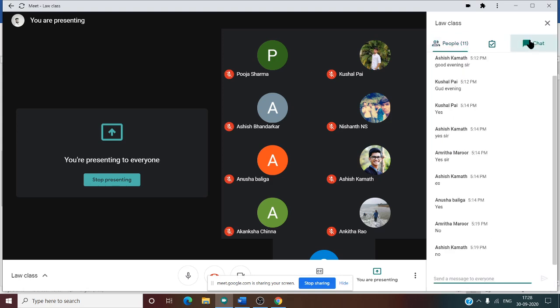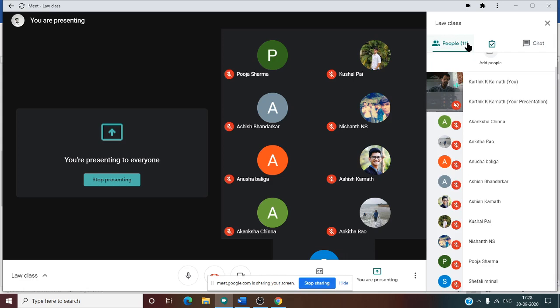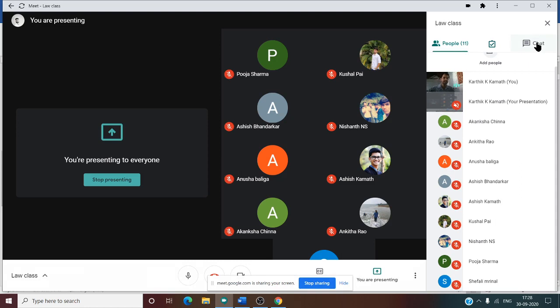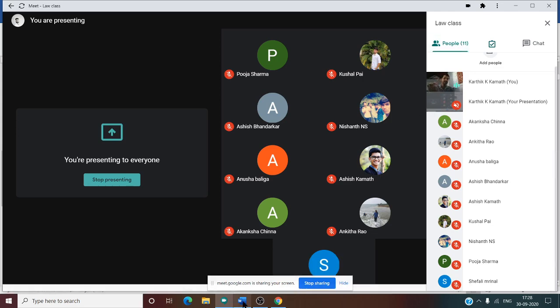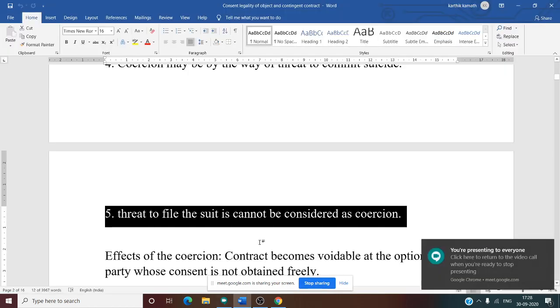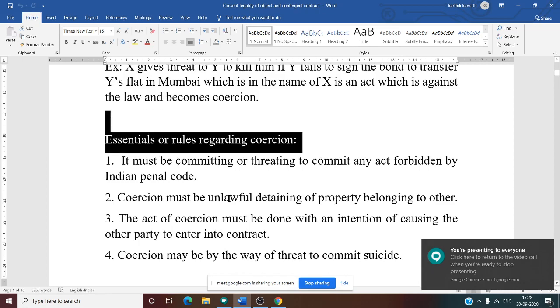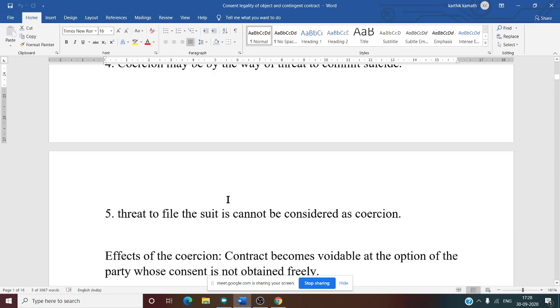I will tell you why. Because it is not forbidden by the IPC. That means filing a suit is not forbidden by law. Anyone can file a suit against any party, isn't it? So it is not an offense, it is not a criminal act. That is why it doesn't amount to coercion. So there are five essential points or rules regarding coercion. I hope these points are clear.